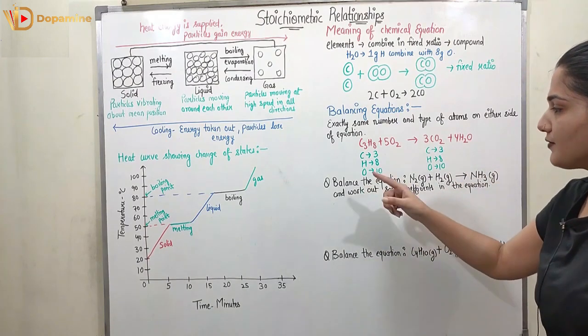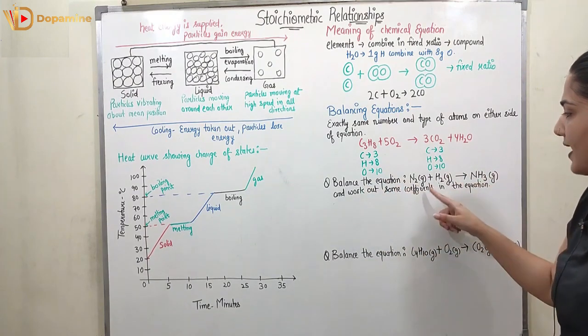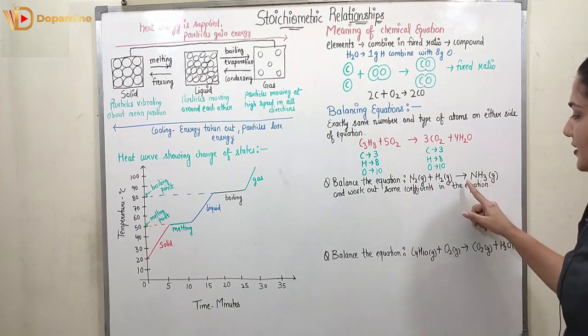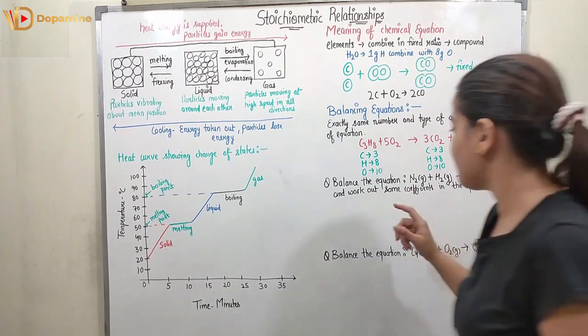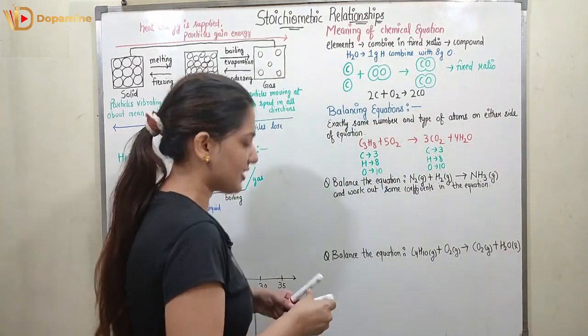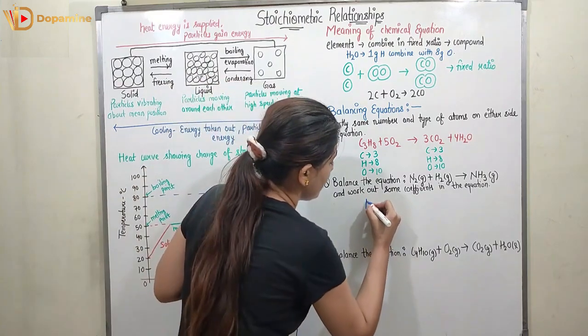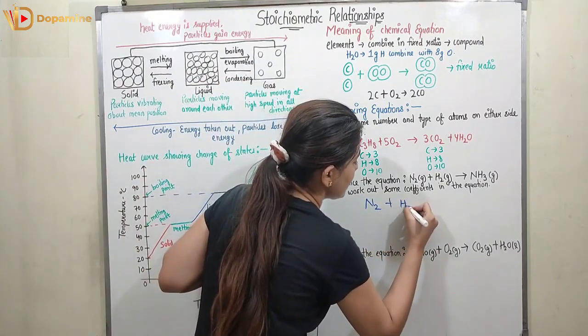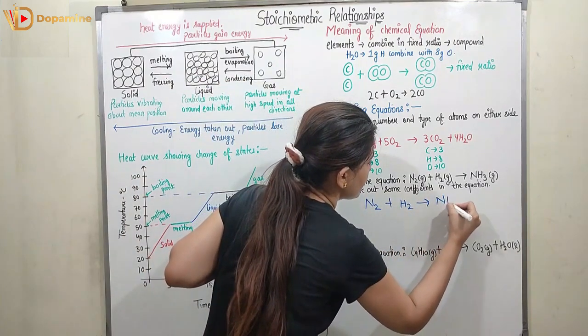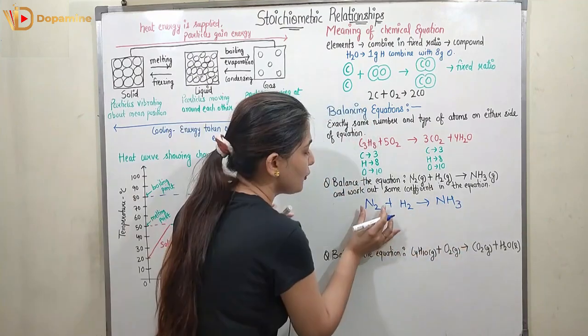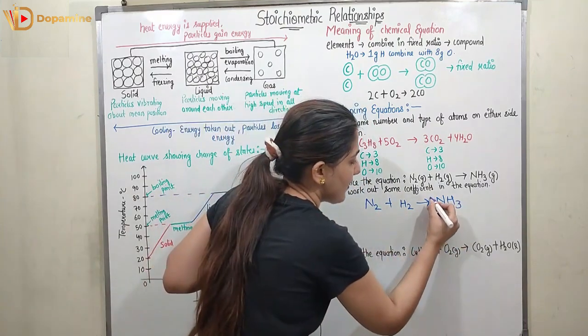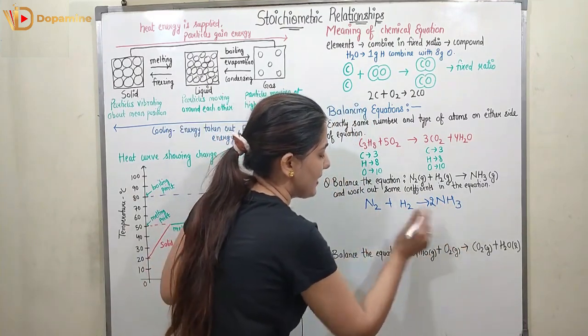Now coming to the question which states: balance the equation, N2 gas plus hydrogen gas forms NH3 gas, and work out the sum of the coefficients in the equation. N2 plus H2 gives NH3. Here we have 2 atoms of nitrogen, so I will put 2 to balance the nitrogen.